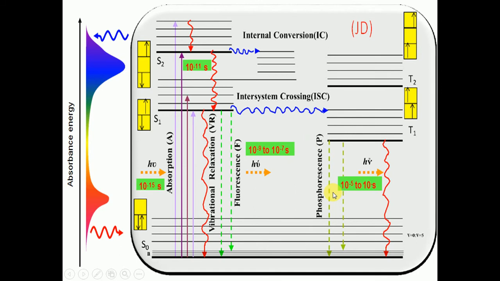That means if a molecule in the singlet excited state comes to the ground state, it will be called what? Fluorescence. And if a molecule in the triplet state becomes directly the H0 state, it will be called what? Phosphorescence.